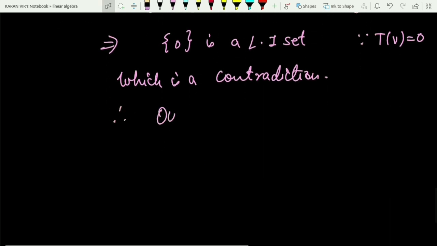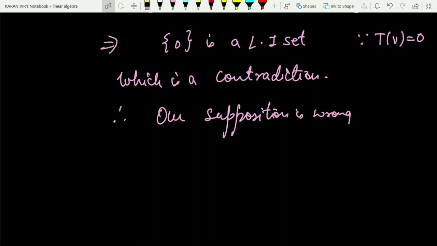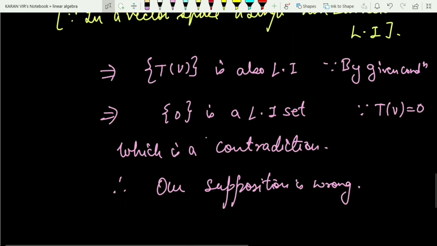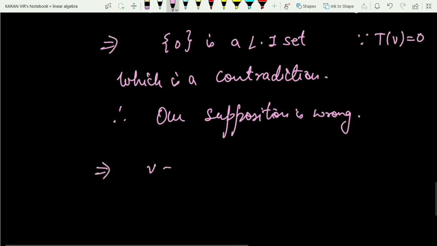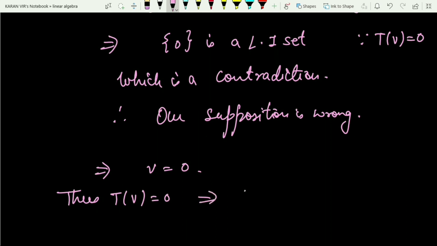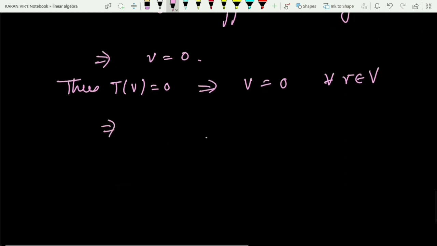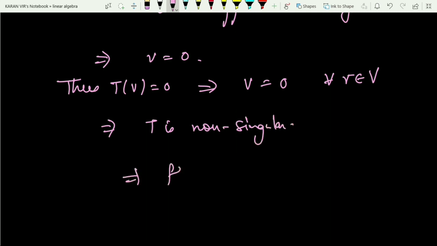And what was my supposition? My supposition was that V is non-zero. So this implies V has to be 0. Thus, in the beginning I considered T of V equal to 0, and I implied that V is 0, and this was true for all V coming from capital V. That is nothing but the definition of non-singular. So T is non-singular, and hence the proof.